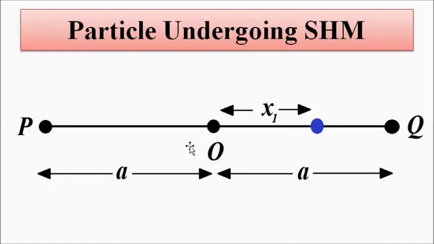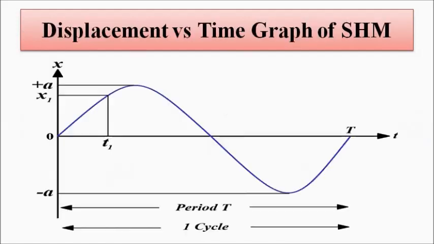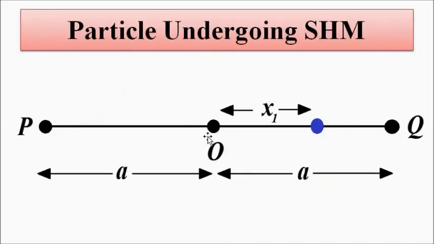And this displacement from the equilibrium position, that is from O to P or O to Q, if we measure it, can be represented in terms of a sine function. Now suppose we consider it in terms of the coordinate system. This is the x-axis, let's say, and this is the center, 0. Anything towards the right is positive, anything towards the left is negative.